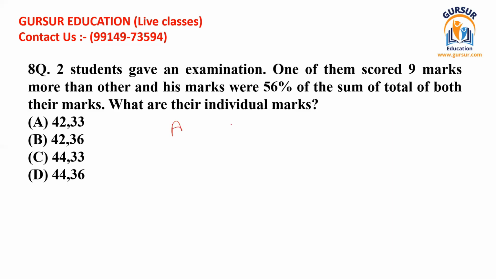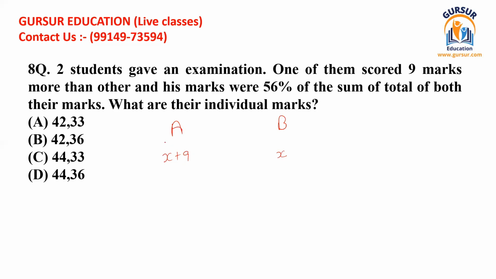So if there are A and B, suppose B has received x marks in the examination, then A has got x plus 9 because he has got 9 more marks than B. So this is how you should start making mathematical expressions.